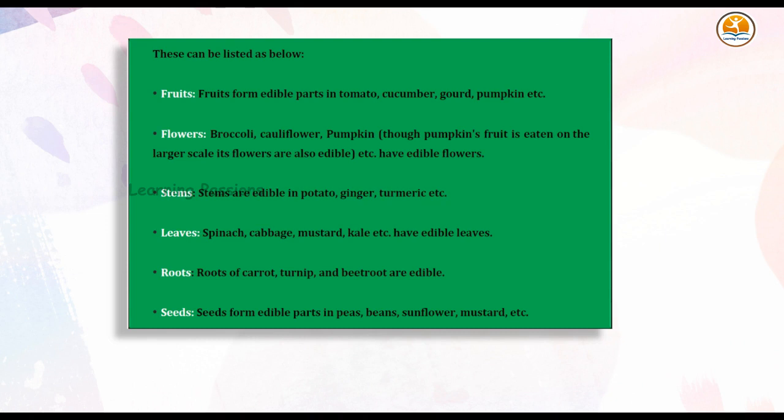Leaves. Spinach, cabbage, mustard, kale, etc. have edible leaves. Roots. Roots of carrot, turnip, and beetroot are edible. Seeds. Seeds form edible parts in peas, beans, sunflower, mustard, etc.